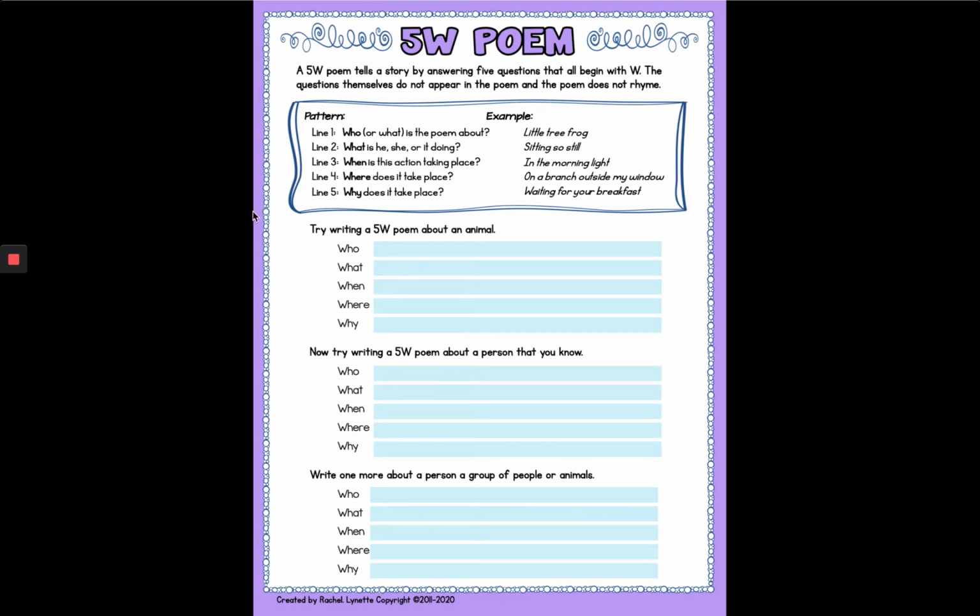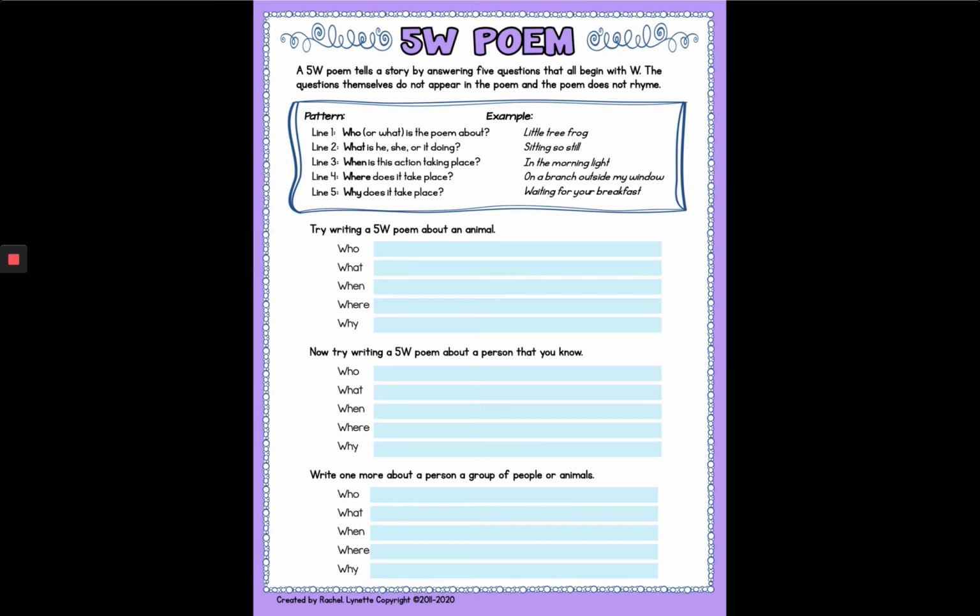So here's an example. There's only 5 lines because there's 5Ws. So line 1 is going to be who or what the poem is about. It can be about an animal, it could be about a person, it could be about a thing. Okay? What is he, she, or it doing? When is it taking place? Where does it take place? And why does it take place? Okay, so here's an example they gave. Little tree frog, that was the who. What? Sitting so still. In the morning light on a branch outside my window, waiting for your breakfast.